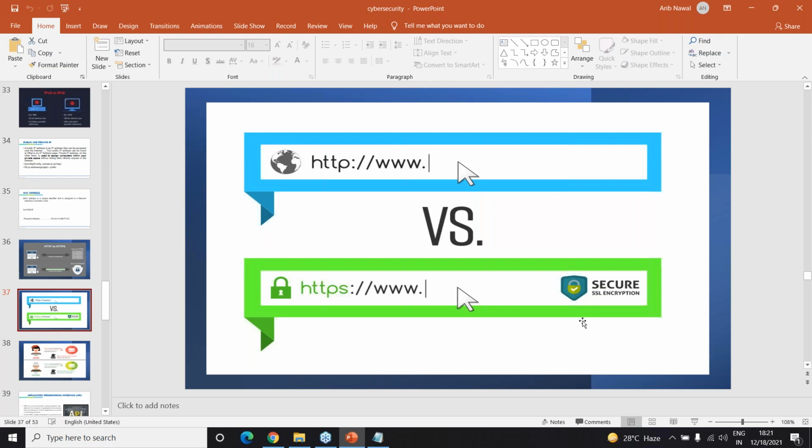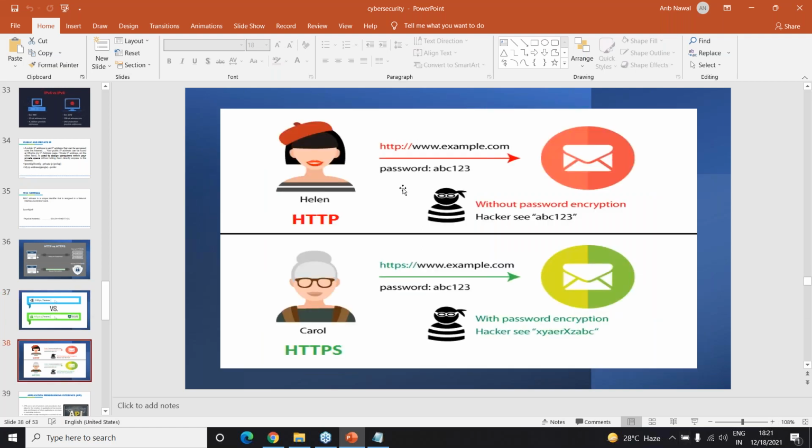What exactly happens? I've given an example in this next slide. If I were on an HTTP website and I enter some password, then if any person is trying to access this without encryption, the hacker would read or see exactly this thing.